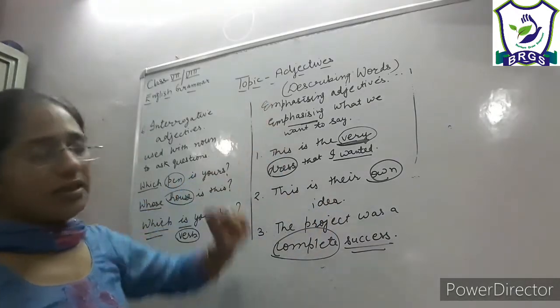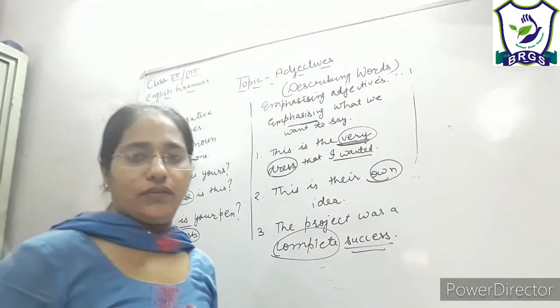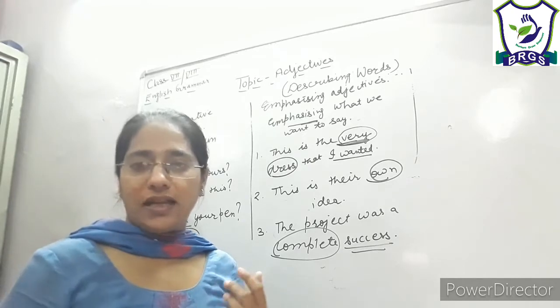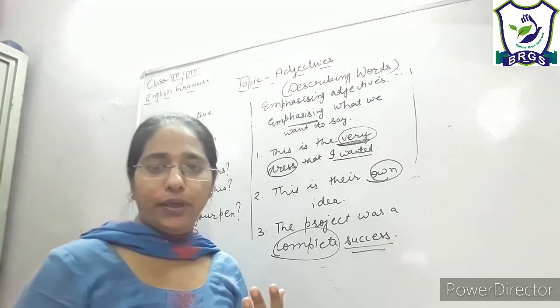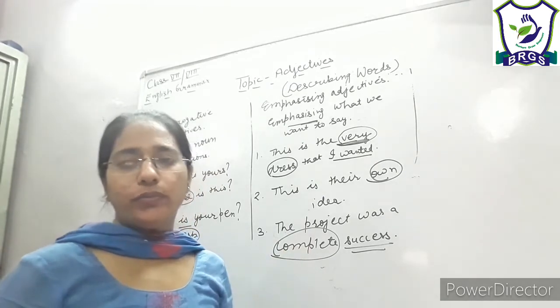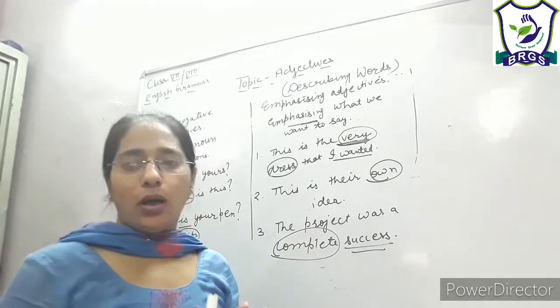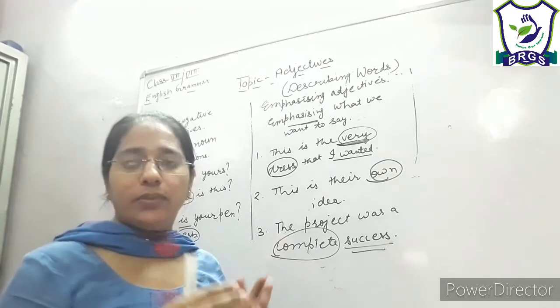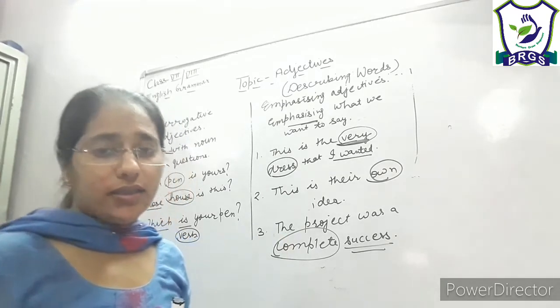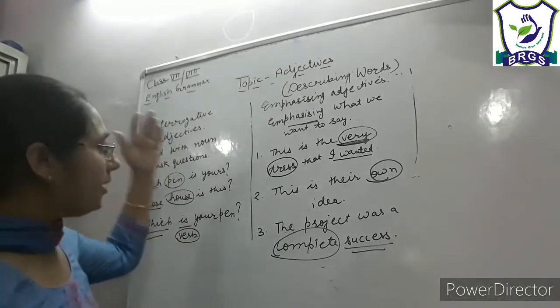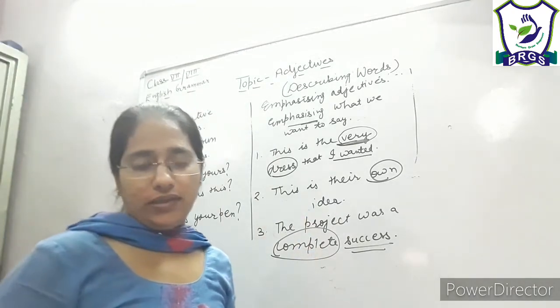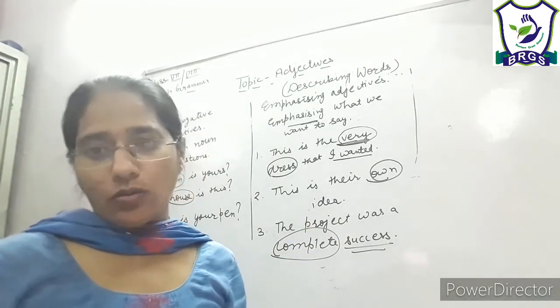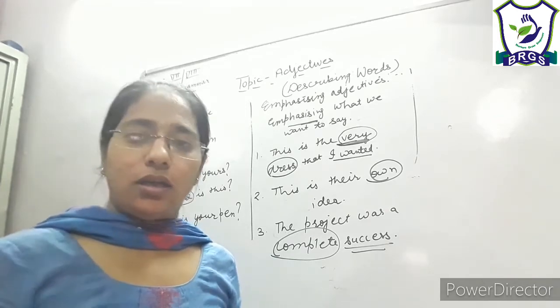So it is working as emphasizing adjectives. I hope all these kinds are clear to you. Adjectives of quality, quantity, number, then three kinds of numbers, then the difference between how the same words can be used as quantity and number. And then we have learned demonstrative, then we have learned possessive, interrogative and emphasizing. I hope all these adjectives are clear.